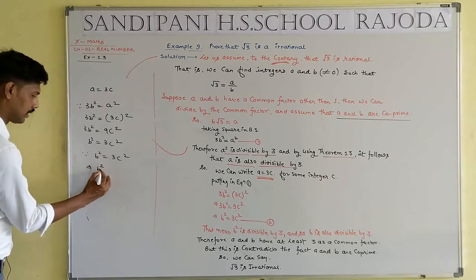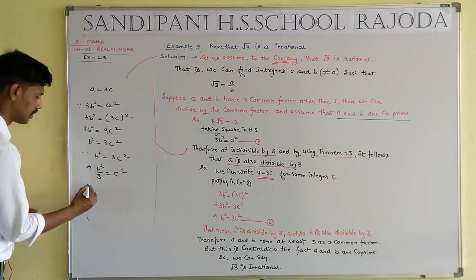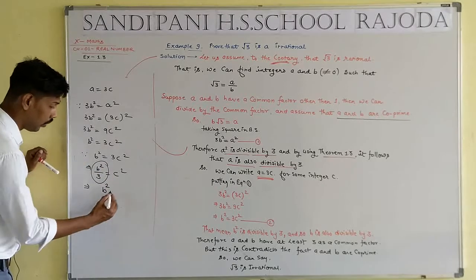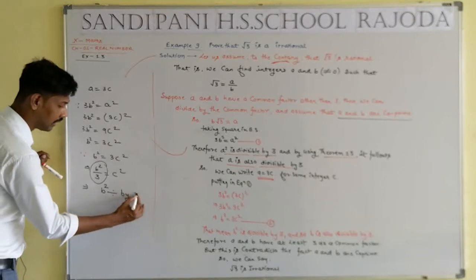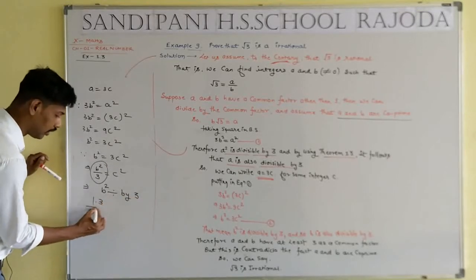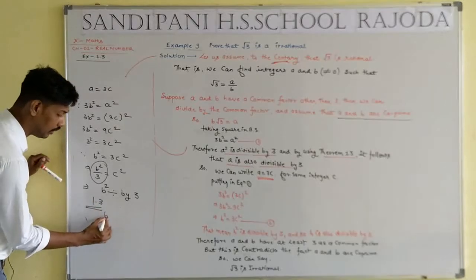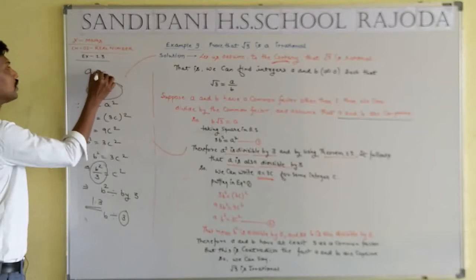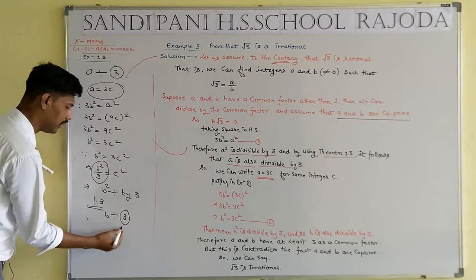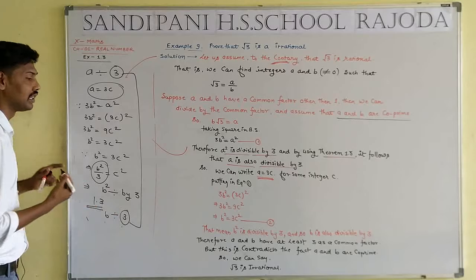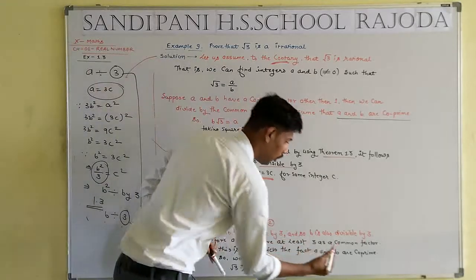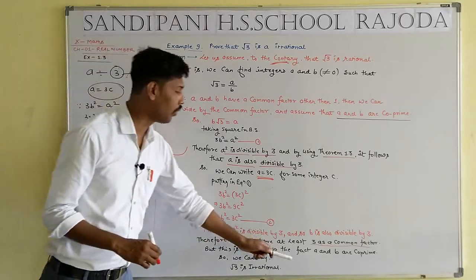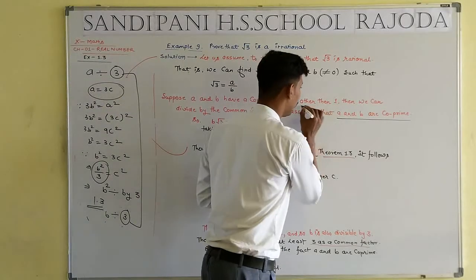3 convert into divide form, such that b square is also divisible by 3. By use of theorem number 1.3, we can write b is also divisible by 3. Firstly you told a is also divisible by 3, now you told b is also divisible by 3. That means 3 is a common factor. I hope you understand. 3 is also a common factor of b, but already you told 1 is also a common factor.